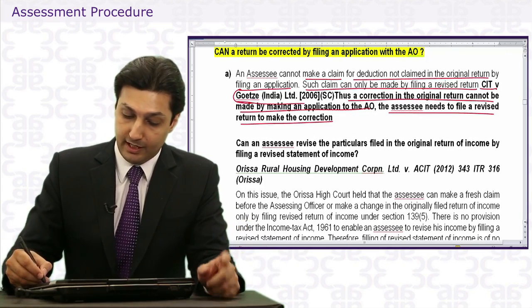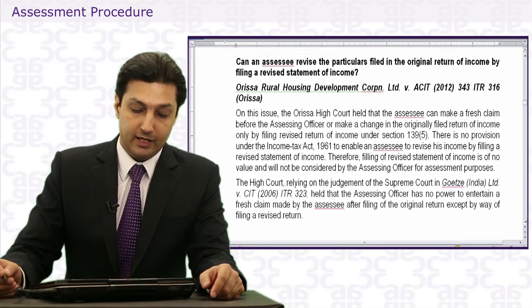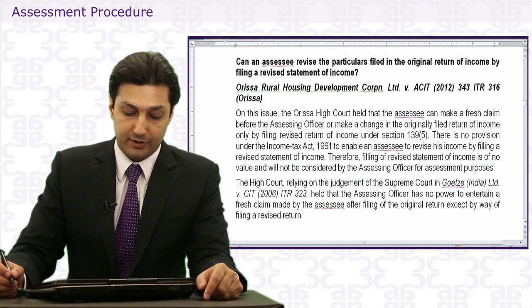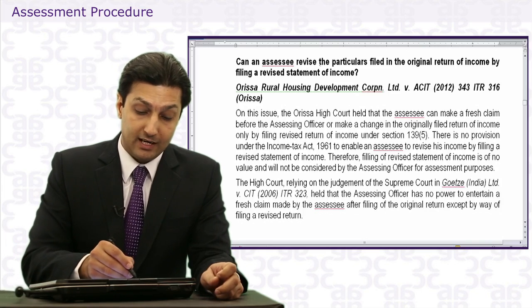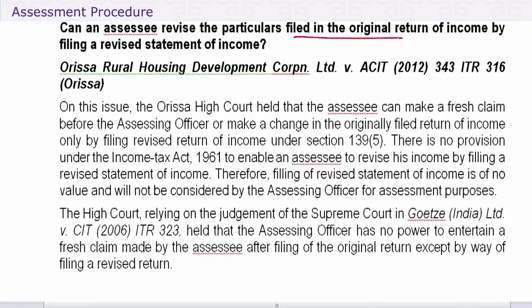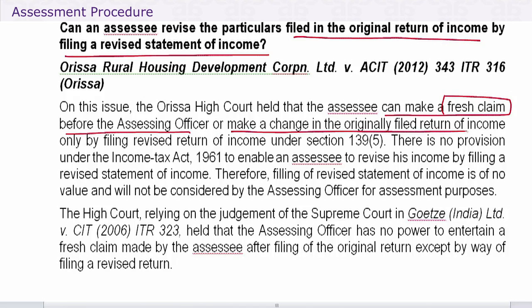However, an interesting point came up in Orissa Rural Housing Development Corporation Limited versus ACIT, 2012. Can an assessee revise the particulars filed in the original return of income by filing a revised statement of income? On this issue, the Orissa High Court held the assessee can make a fresh claim before the AO or make a change in the original filed return of income only by filing a revised return.